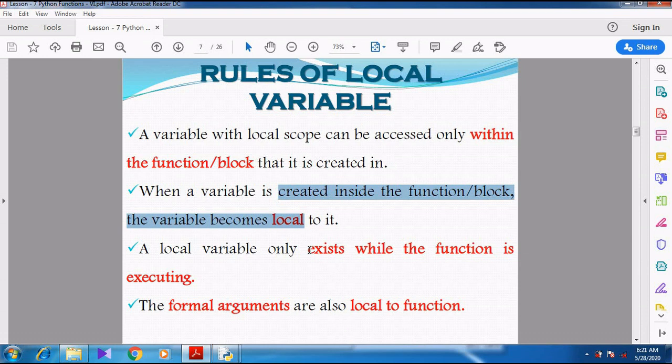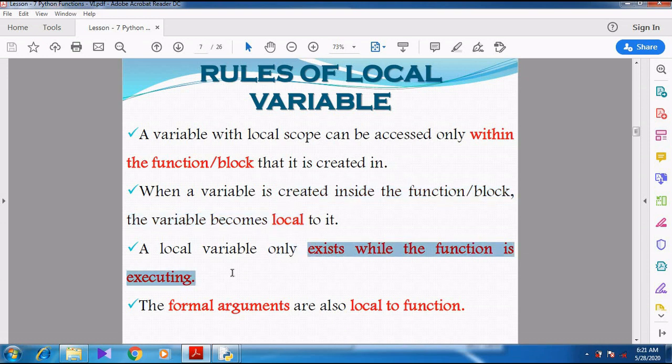It is not global, right? It is not accessible throughout the program. Then the local variable exists while the function is executing. So whenever the function is executing, the variable will also execute. Whenever the function does not execute, the local variable does not execute.